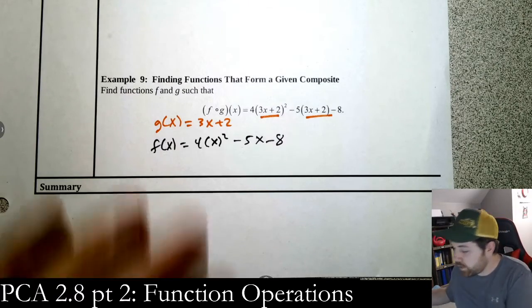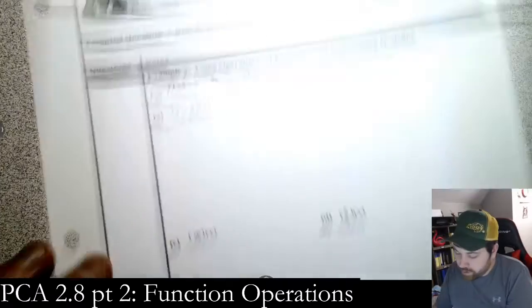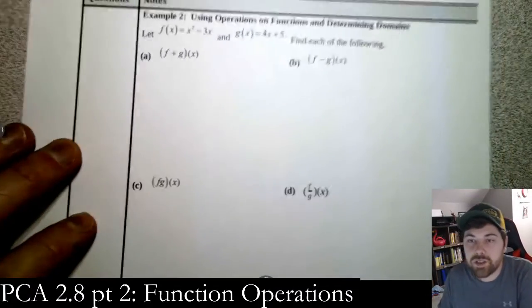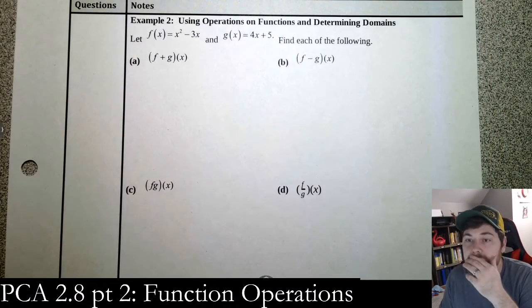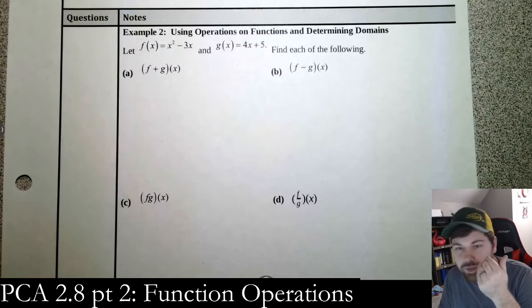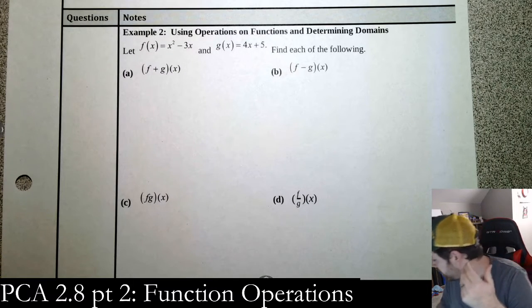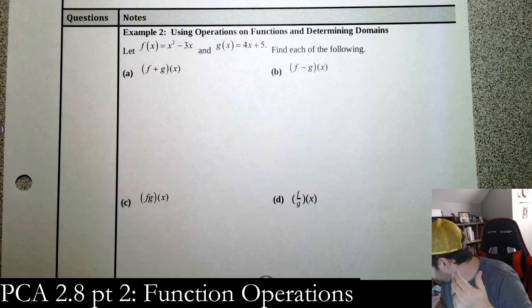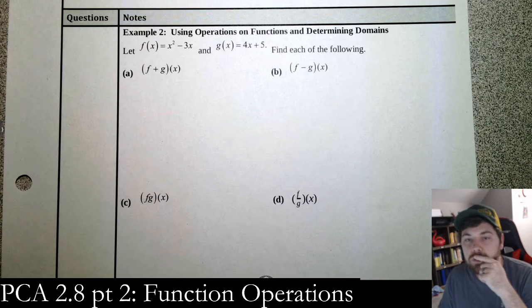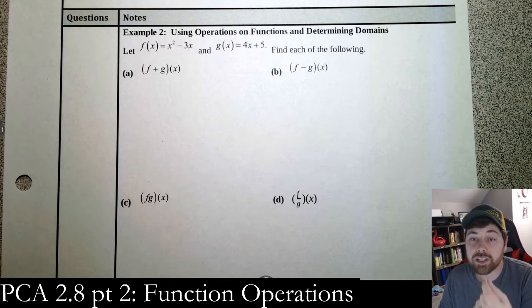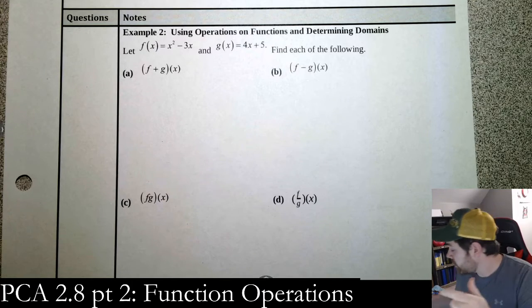Go ahead and turn the page. We're on this one. We're going to use some operations to determine the following. I feel like this comes on an earlier page, but let's go ahead and do it anyway. I think I'm very out of order. Super out of order. So if you're really confused, that's why. Let's go ahead and do these.